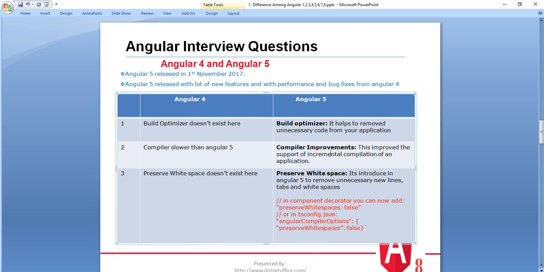And the next difference is that they implemented preserve white space, and what does that mean? It was introduced in Angular 5 to remove unnecessary new lines, where we have given a new line but are not using it. So it removes those unnecessary new lines, tabs and white spaces. We have seen how we use preserve white spaces in the Angular tutorial series, so you can go to the Angular tutorial series and see how we use it.